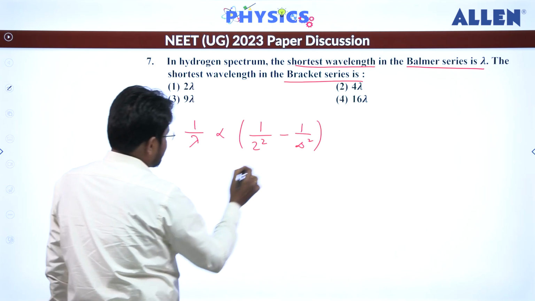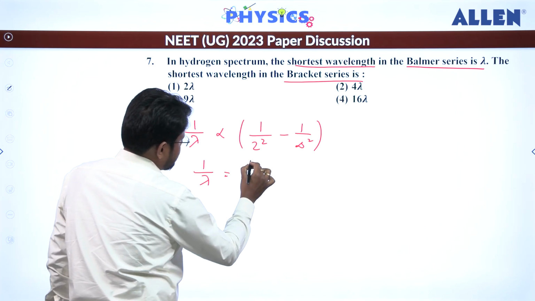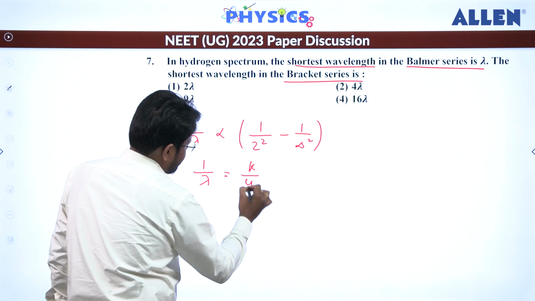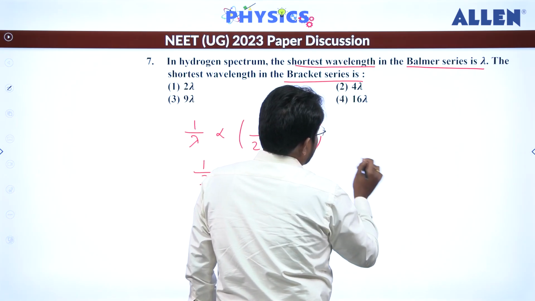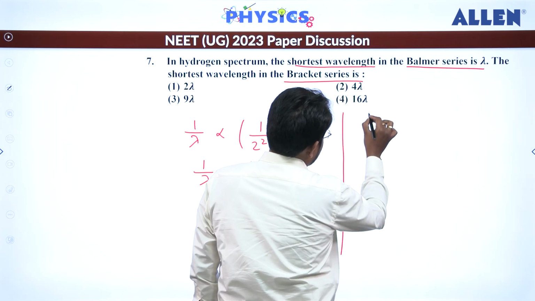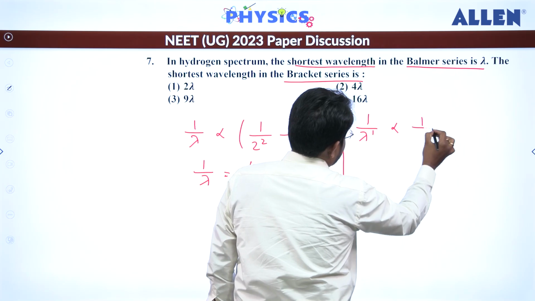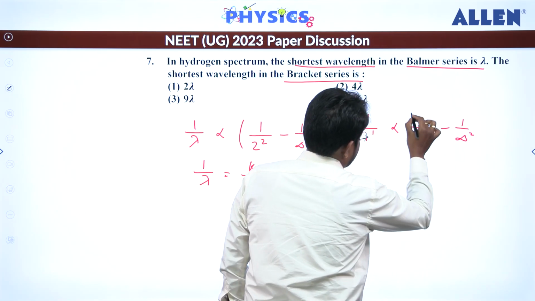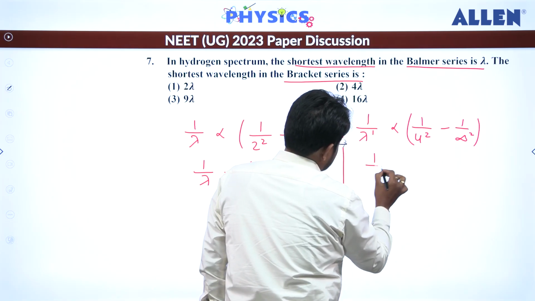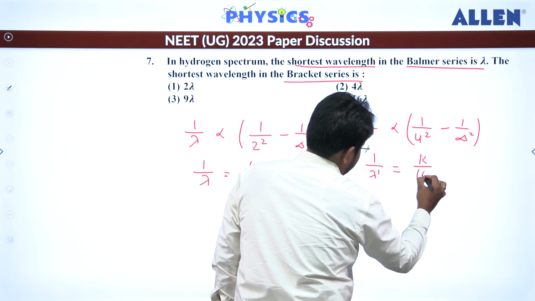So basically from here I can write 1 by lambda will be equal to, let's say, some constant divided by 4. Now when we talk about Brackett, then we have to talk about minimum. So I can write 1 by lambda dash will be proportional to 1 by 4 square minus 1 by infinity square. That means 1 by lambda dash will be equal to some constant divided by 16.